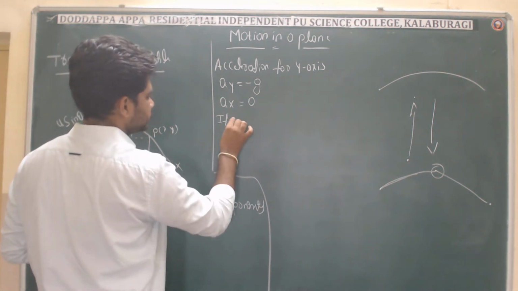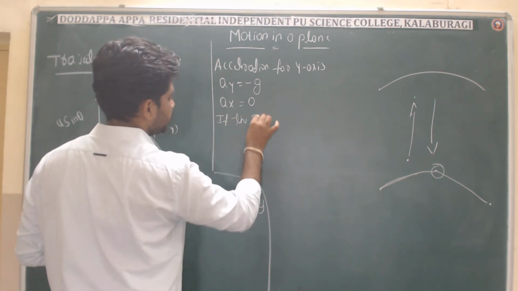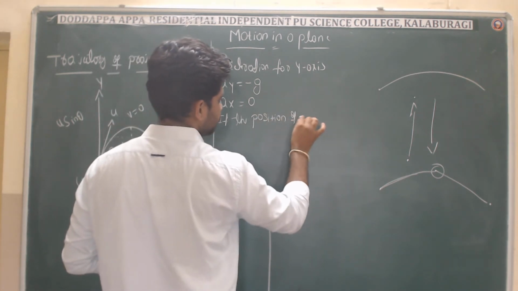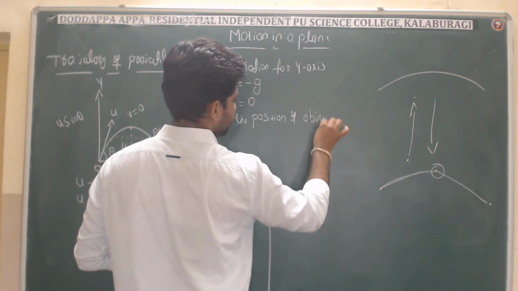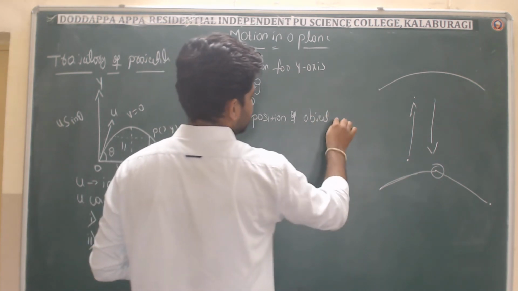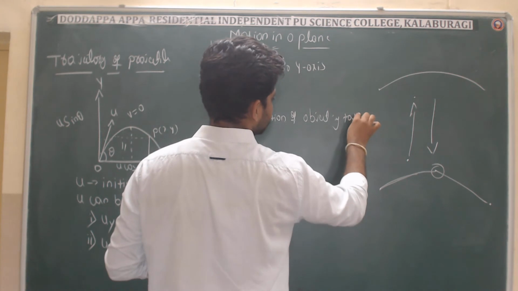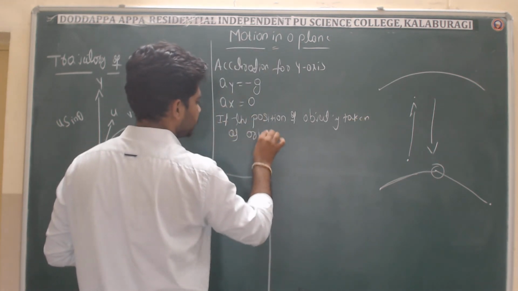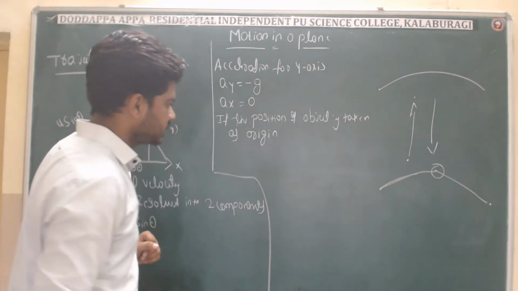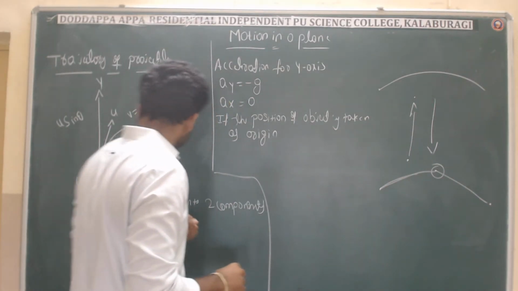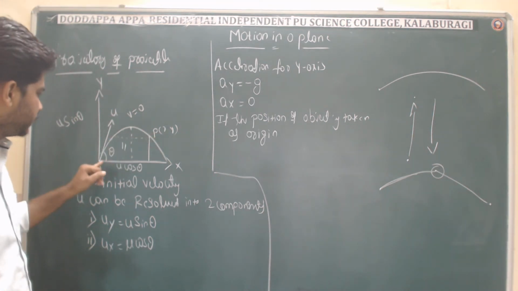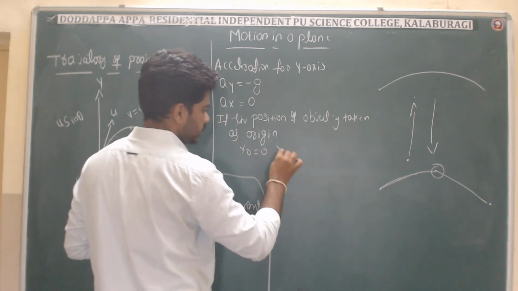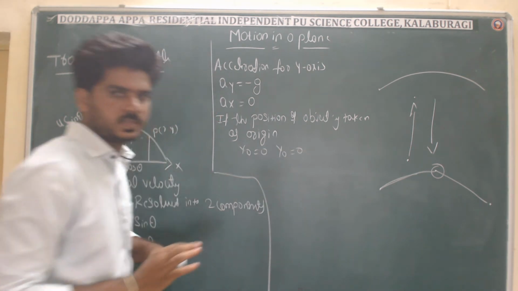If the position of the object is taken as 0, that is x0 is equal to 0 and y0 is equal to 0.